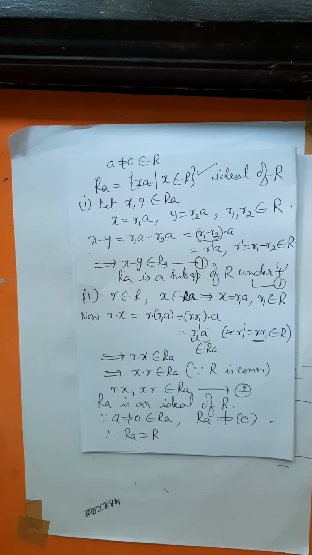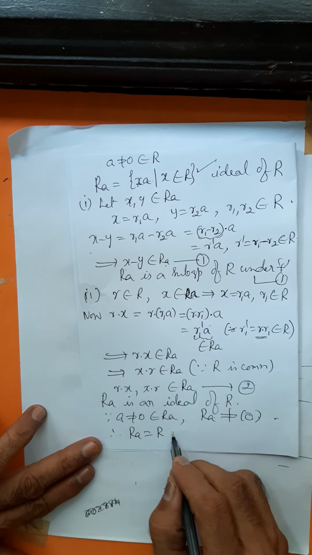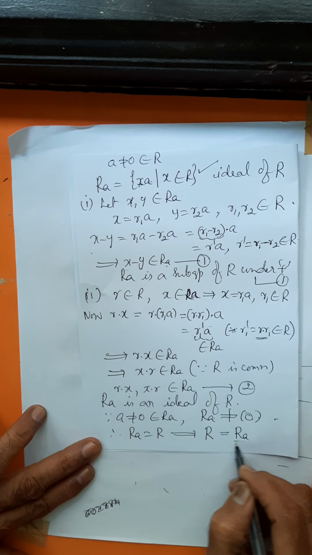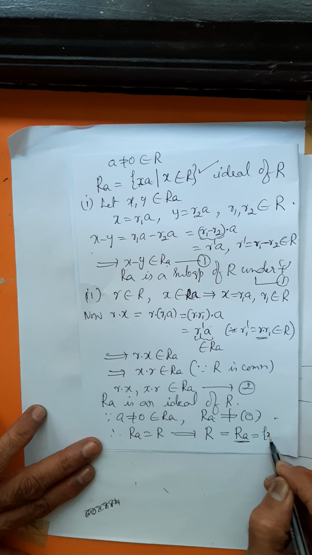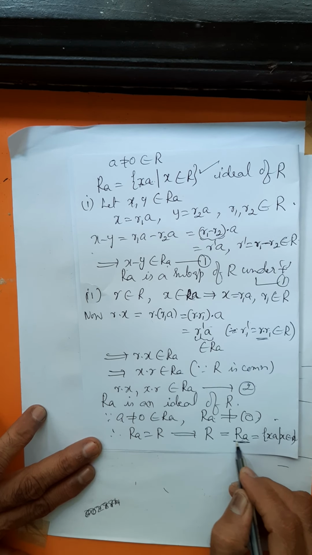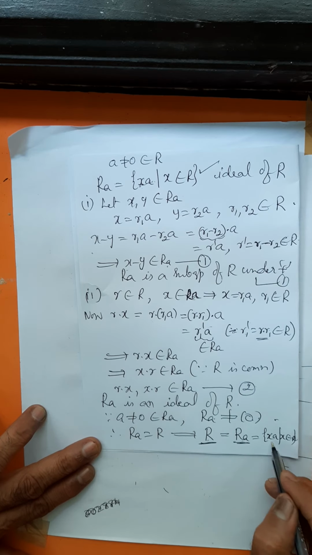What do you mean by saying that RA equal to R? RA equal to R means every member of R is also a multiple of A. It is of the form XA, where X belongs to R. Every member of R is also a multiple of A.